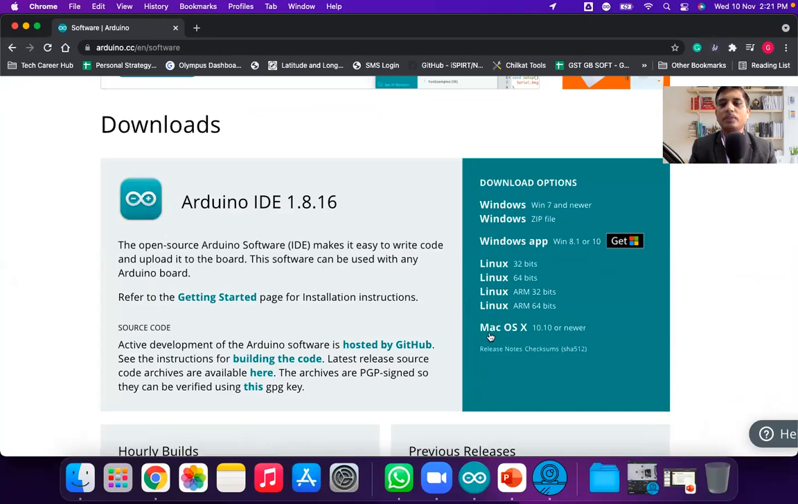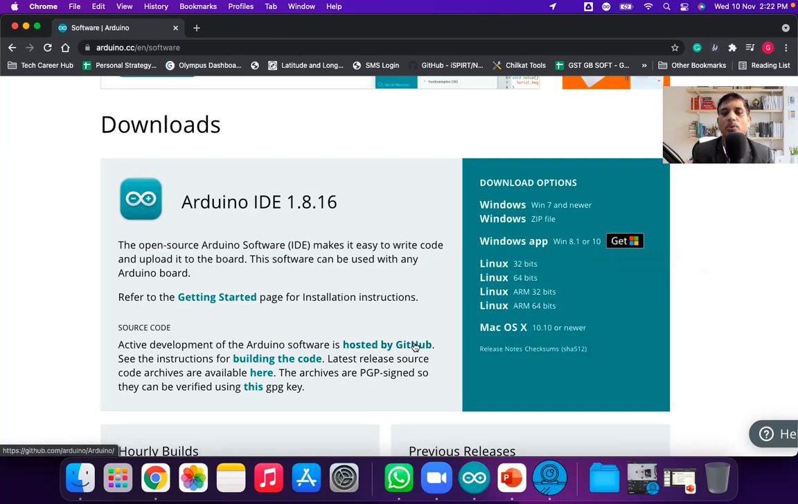Download options are there for the different operating systems, like Mac OS. My OS is Mac OS, so I'm downloading Mac OS X. But if you have Windows, like Windows 8.1 or 10, you can get it from the Windows app or the Windows store. It requires at least 5 to 10 minutes for installation. If you have Linux, you can use either the 32-bit or the 64-bit version. Download it, and installation is very simple. It is just like other software installation. Just click, and that's it.